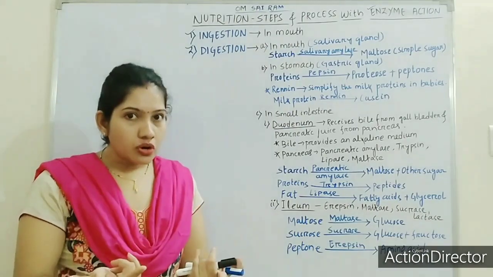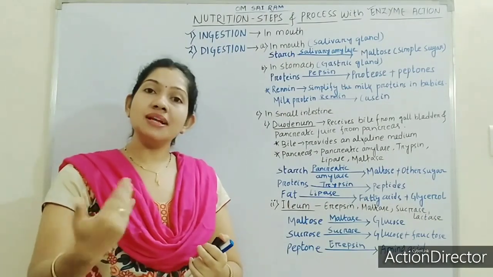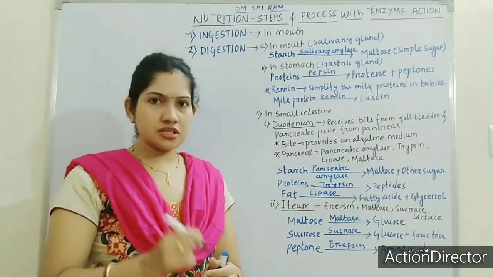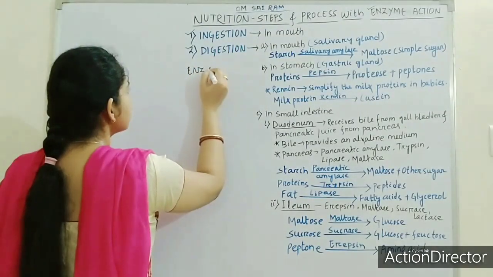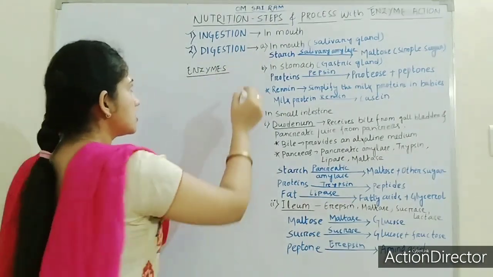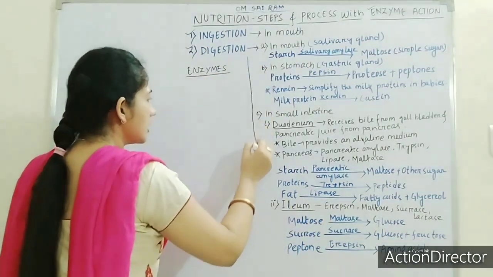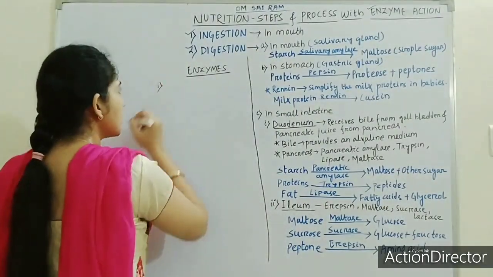Okay, so before going to the topic, let me tell you how many types of enzymes are present. This is a very short topic. If we talk about enzymes, there are generally 3 types of enzymes. Let me tell you first.